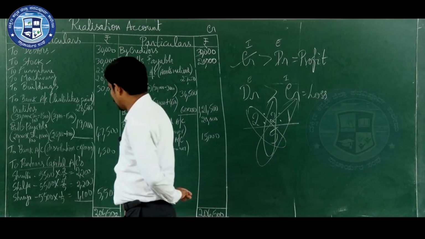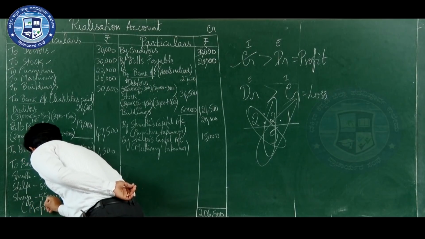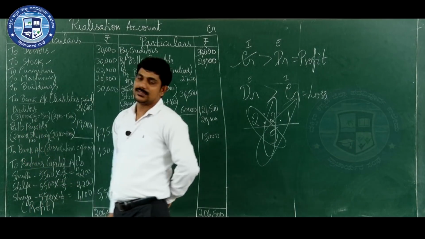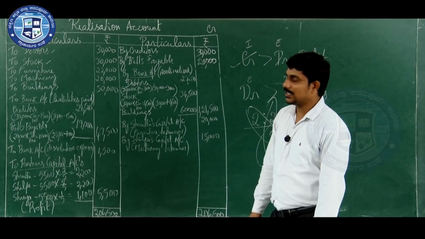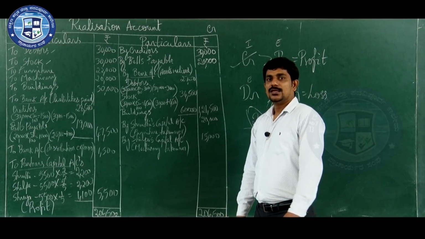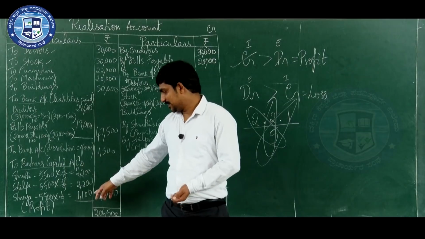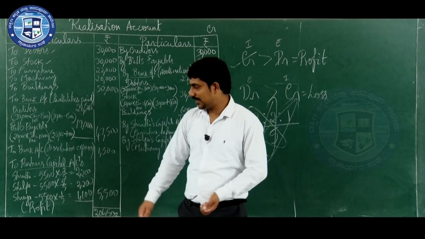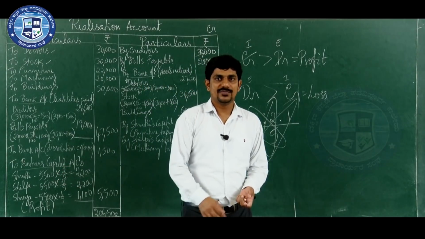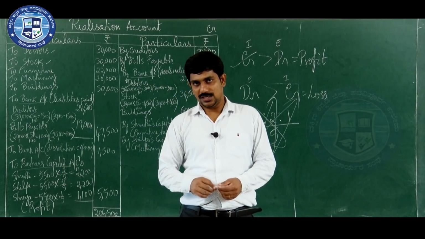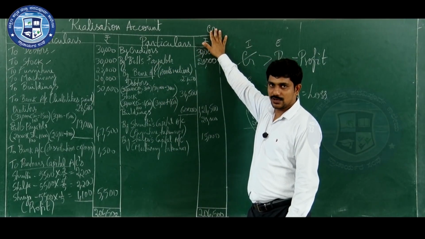Now this amount is nothing but the profit amount. Profit on realization, 5,500, is nothing but the profit made on realizing the assets and paying the liabilities. After assets are realized and liabilities are paid, the firm is getting a profit of 5,500, and it is distributed among the partners according to their profit and loss sharing ratio. So now we have completed the realization account.